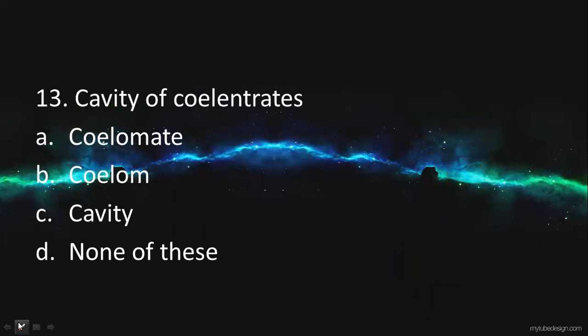Next, cavity of coelenterates. Cavity is nothing but body space. The options are coelomate, coelom, cavity, and none of these. The cavity of coelenterates is called coelenteron, also called gastrovascular cavity.